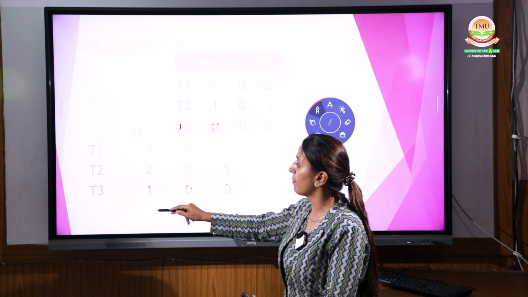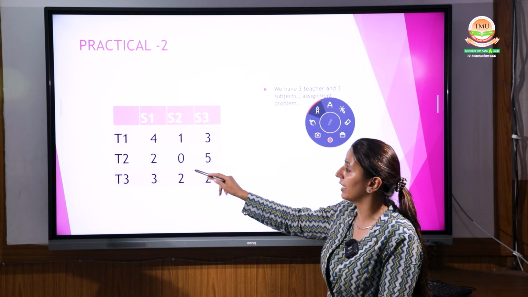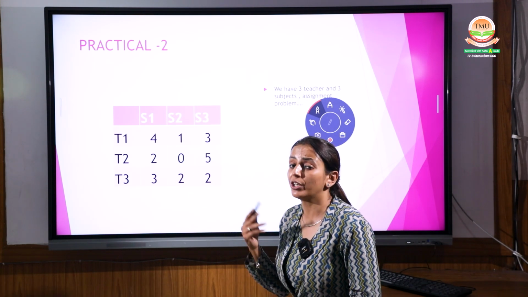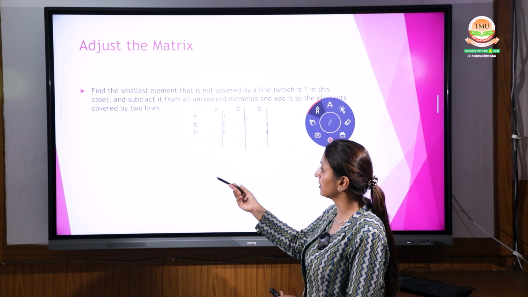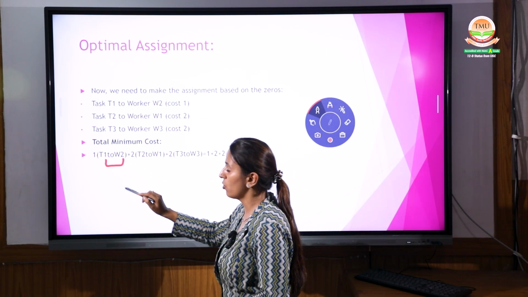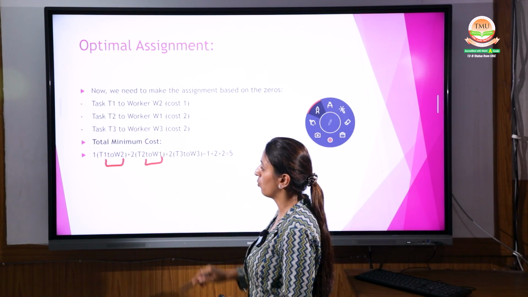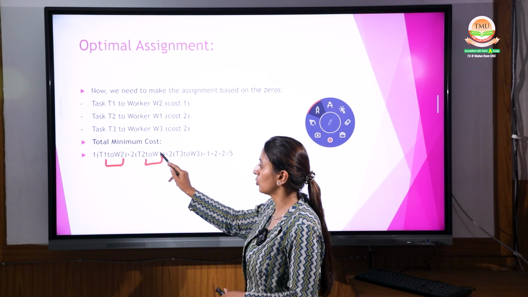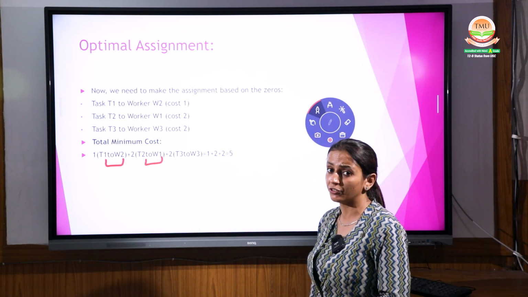I am showing you once again so that you understand it well. Coming up to the first matrix, when this question started, we have given the task 1, right, to which worker? I have discussed right now, T1 to W2, T2 to W1 and T3 to worker 3.